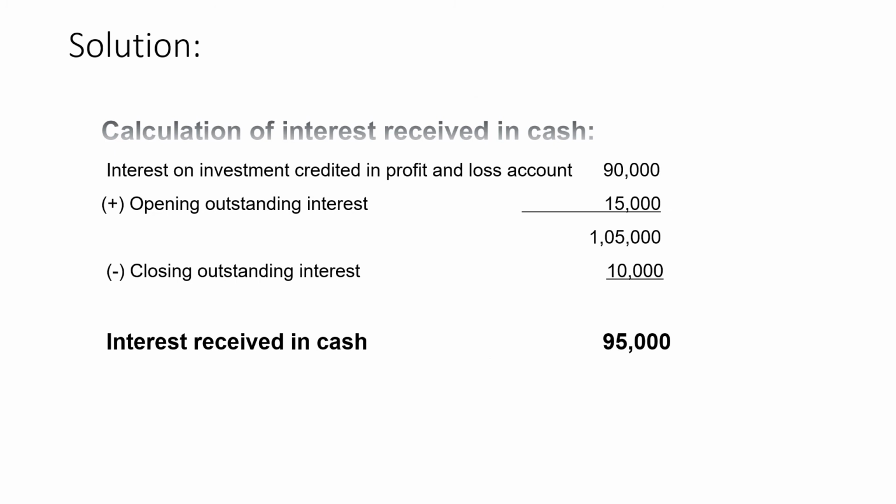See the solution. Calculation of interest received in cash. Interest on investment credited in profit and loss account 90,000. To this add opening outstanding interest 15,000. We will get 1,05,000. Deduct closing outstanding interest 10,000. Interest received in cash is equal to 95,000.